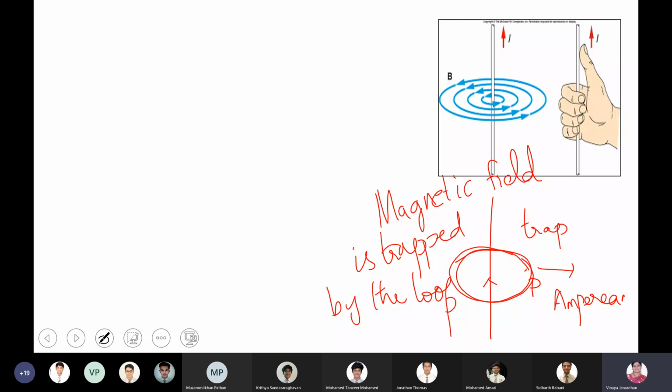This is the literal meaning of Ampere's circuital law. It gives you an idea how much magnetic field is trapped by the Amperian loop which you have constructed.